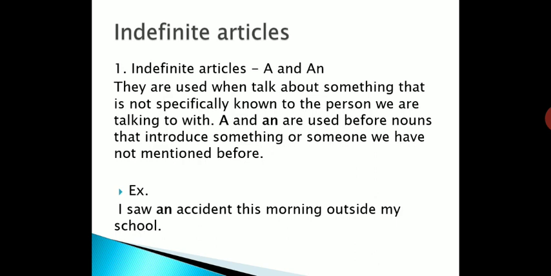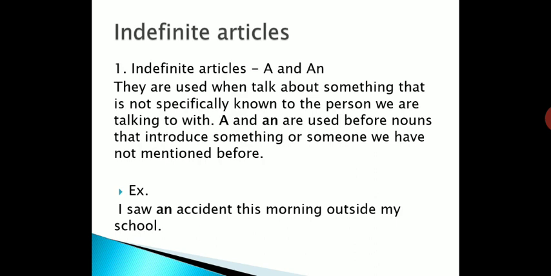A and an are used before nouns that introduce something or someone we have not mentioned before. We don't know about the person or thing, we have to introduce them, there we have to use a or an. Clear?